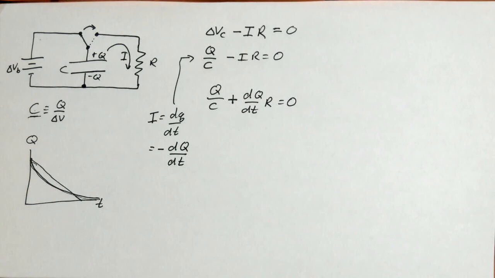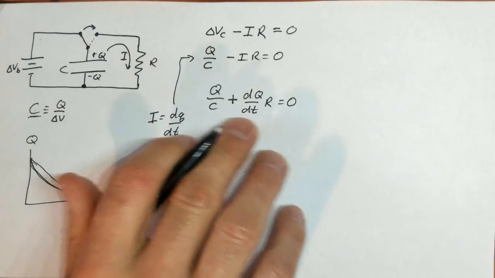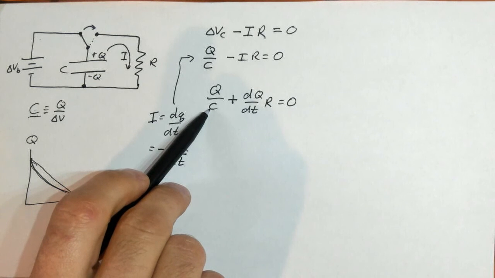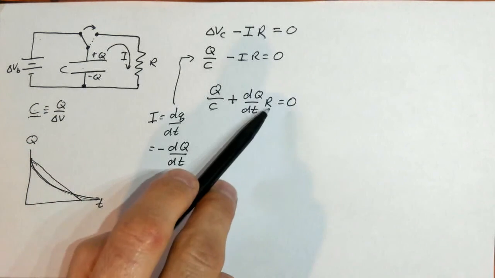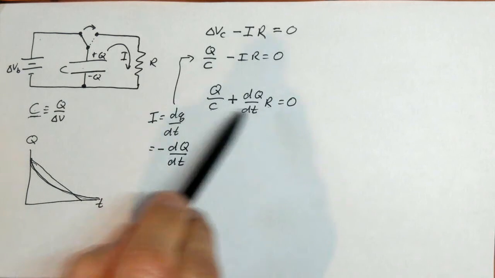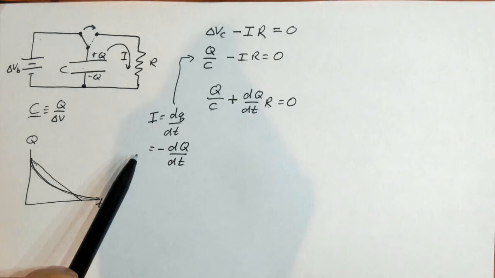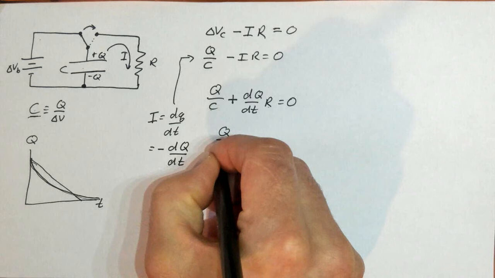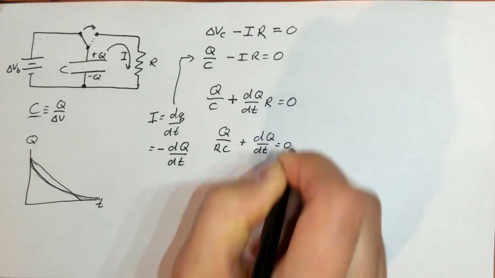Okay. Now that is an equation for charge, and it's sufficient to solve it. Now we can use some calculus to solve it, but first of all, recognize C is a constant. It's wrapped up in this capacitor package. R is a constant. It's wrapped up in this resistor package, and so I can make this look a lot easier when I recognize those are constants. And so I'm going to go ahead and divide the whole thing by R, and I get Q over RC plus dq dt equals 0.